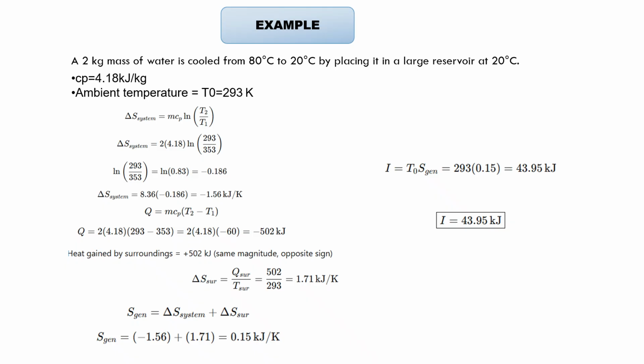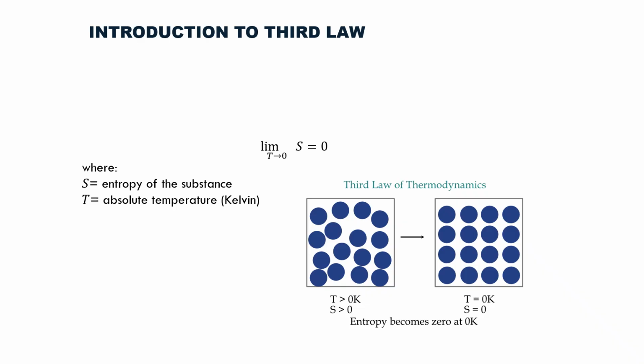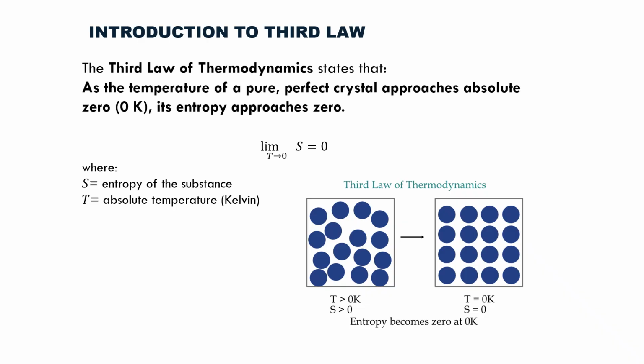So the last topic is Introduction to the Third Law. The third law of thermodynamics states that as the temperature of a pure, perfect crystal approaches absolute zero, its entropy approaches zero, that is, limit T tends to zero, S is equal to zero, where S is entropy of a substance, T is absolute temperature in Kelvin. So this law gives us an absolute reference point for entropy. It also tells us that reaching absolute zero is impossible because it would require a completely reversible process with no entropy generation.